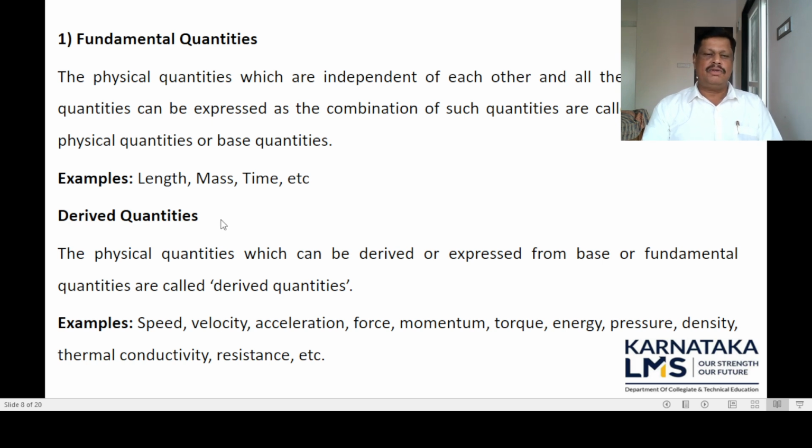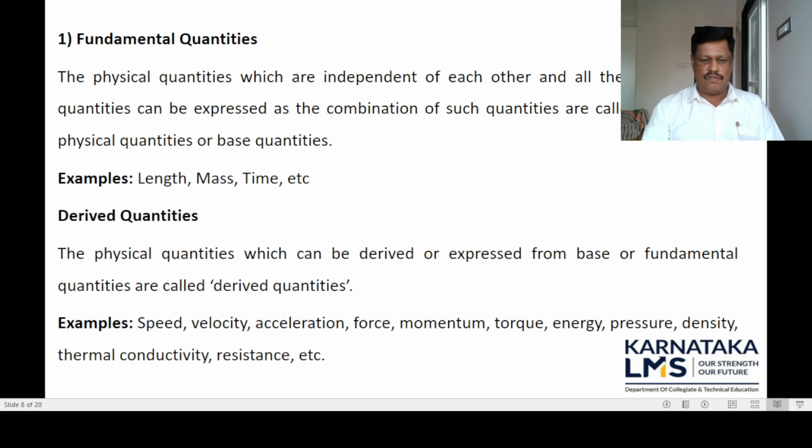What are the derived physical quantities? The physical quantities which can be derived or expressed from base or fundamental quantities are called derived quantities.